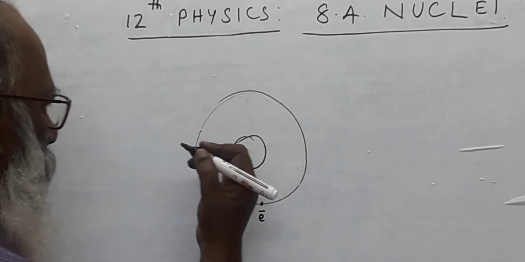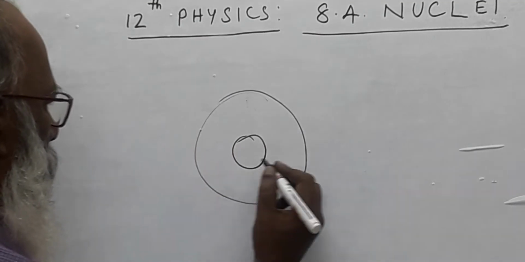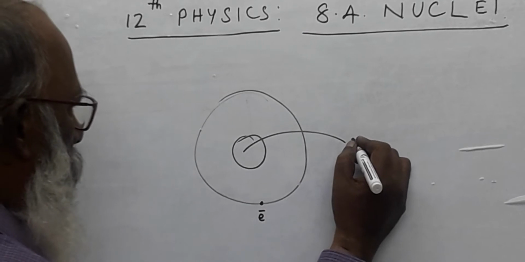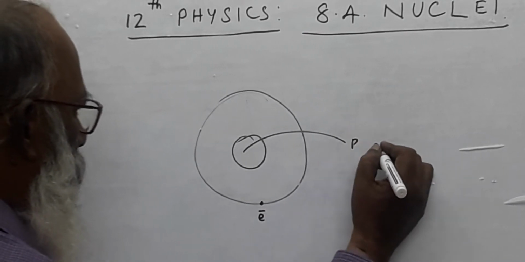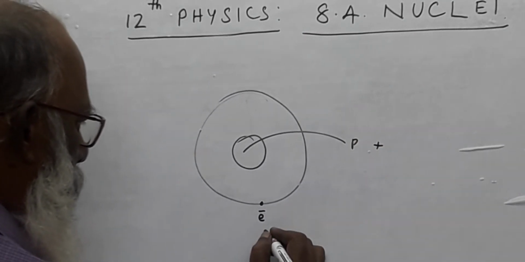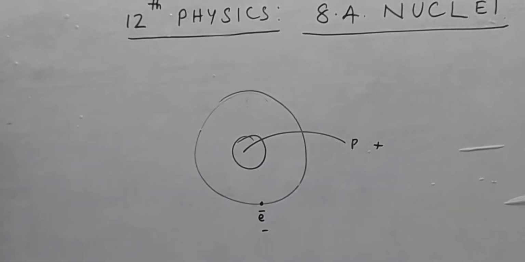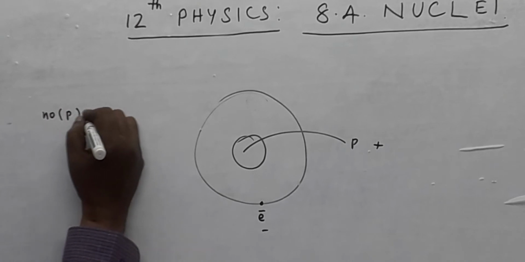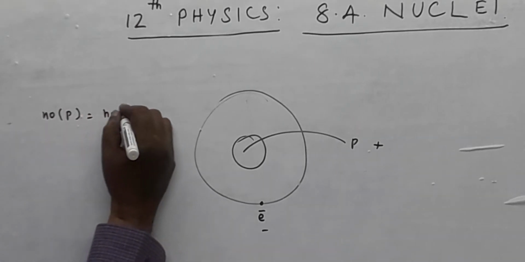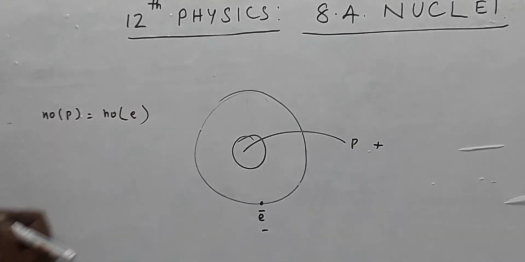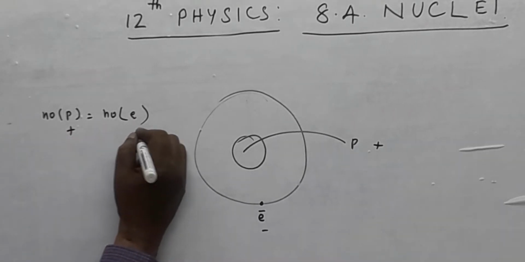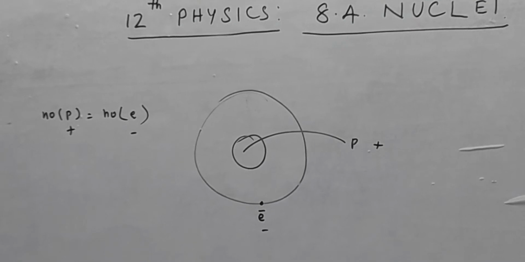If you consider one atom, there is one nucleus. Inside the nucleus there are protons, positively charged, and electrons are negatively charged. Here the number of protons equals the number of electrons. So this one is positive and this one is negative.